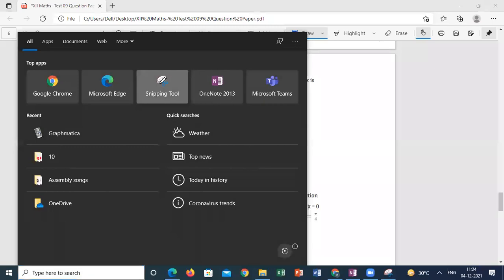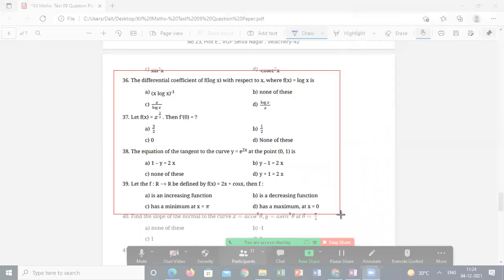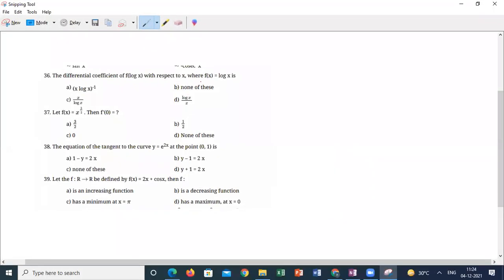Question number 36. Differential coefficient of f of log x with respect to x, where f of x is log x. What is the meaning of differential coefficient, students? What is meant by differential coefficient here?